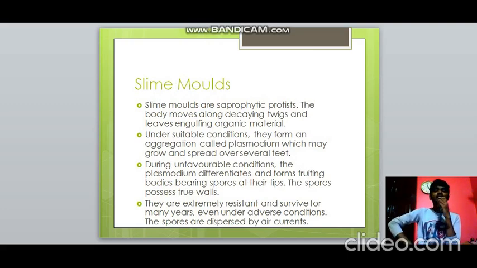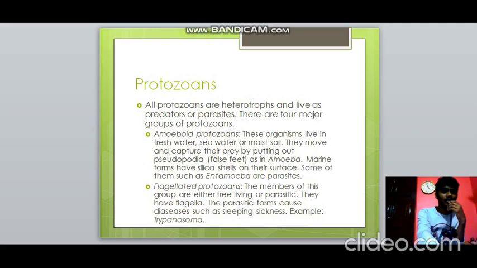Then slime moulds, they are saprophytes, and the body actually moves along the decaying twigs and garbage. They engulf the organic material and they move on like that. Under suitable conditions, they form an aggregation known as plasmodium, and it may grow and spread to several feet. During unfavorable conditions, the plasmodium differentiates and forms spores at the tips, and the spore possesses true walls. So they are extremely resistant and they survive for many years, and then the spores are dispersed by air currents and they form new organisms.